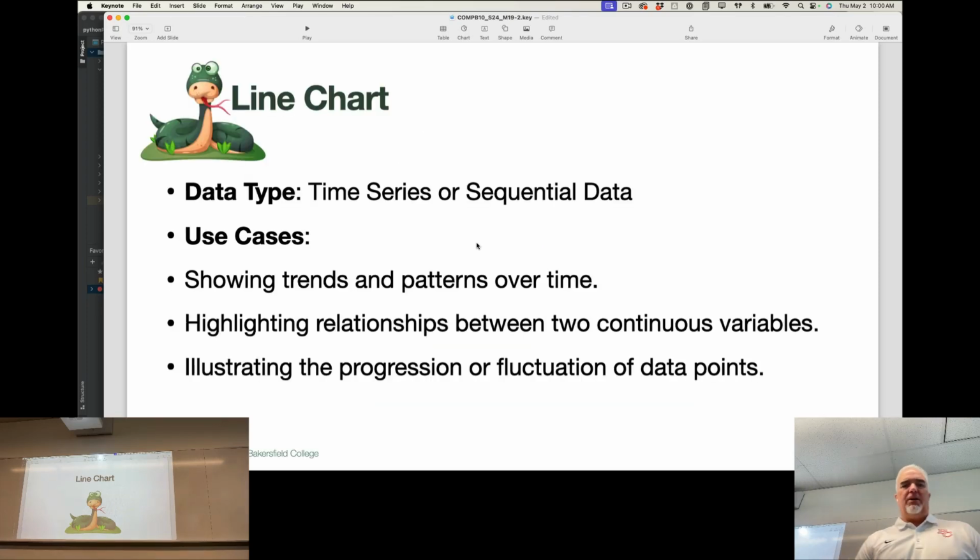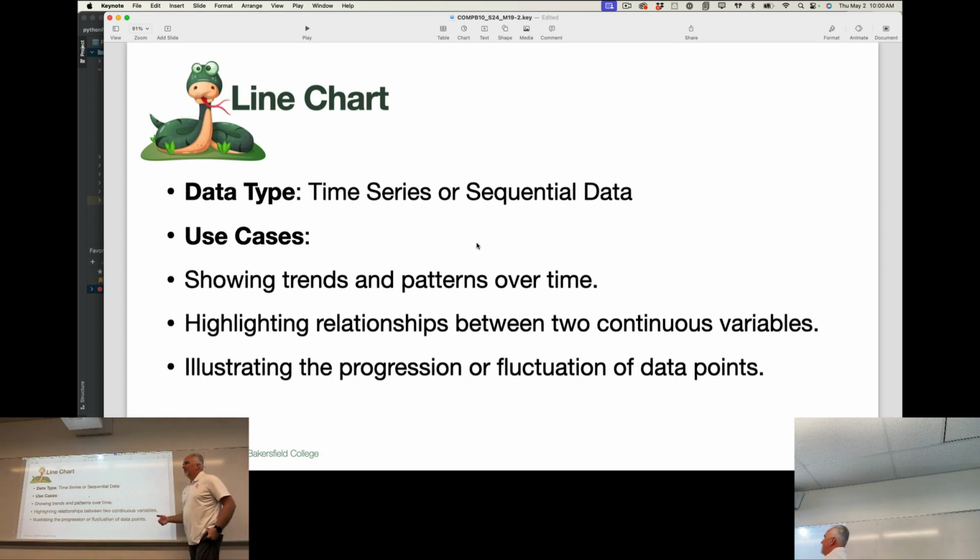Let's take a look at a line chart. A line chart brings in this idea of time series. Remember, time series was something that pandas and Plotly understand that maybe Python doesn't understand as well, or in the same way. But now I can say sequential data, so I can show how things change over time.